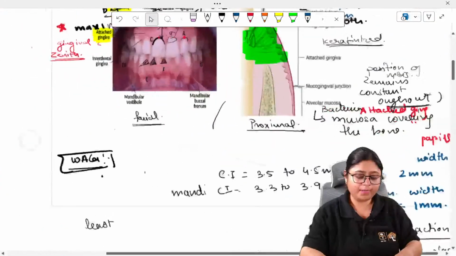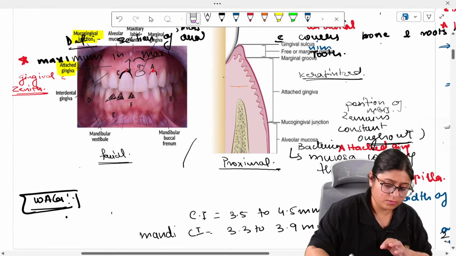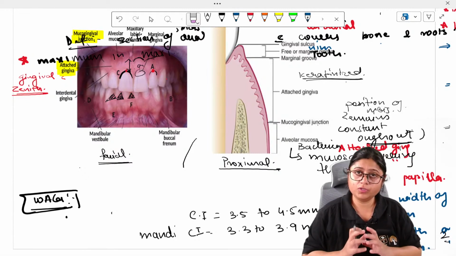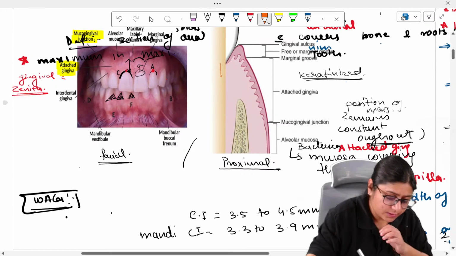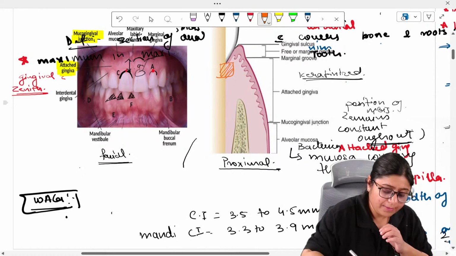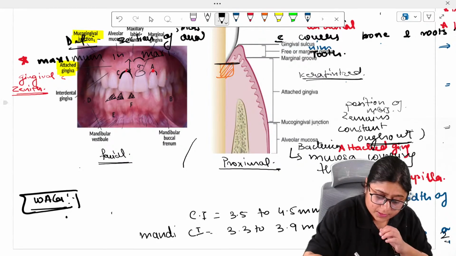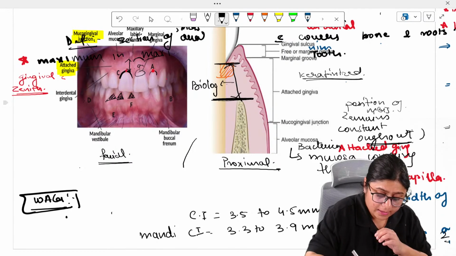Again going back to this diagram, the gingival fibers and the junctional epithelium constitute the dentogingival unit. Now here is the junctional epithelium and there is connective tissue. This connective tissue along with junctional epithelium, and the connective tissue up till the alveolar crest, the whole of this is called the biologic width.